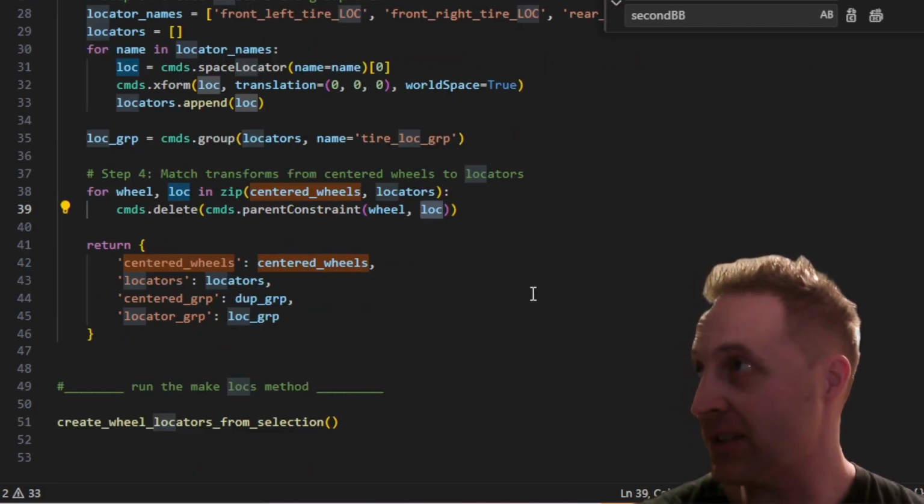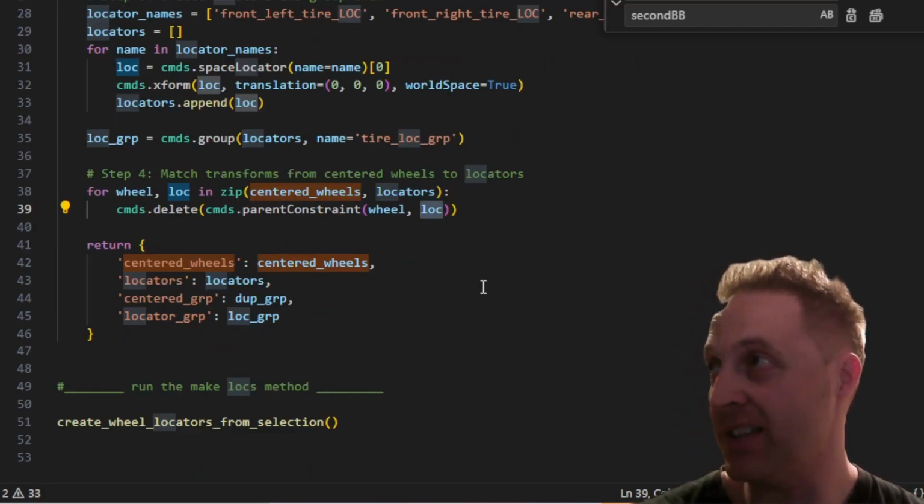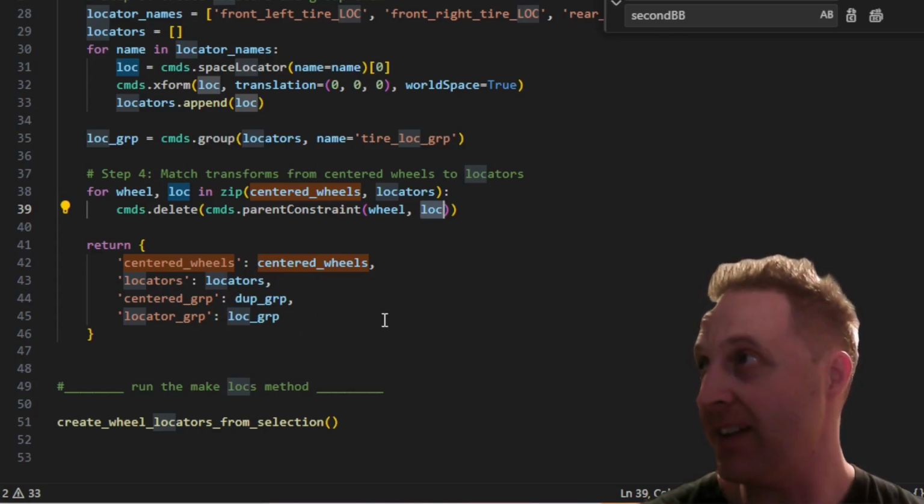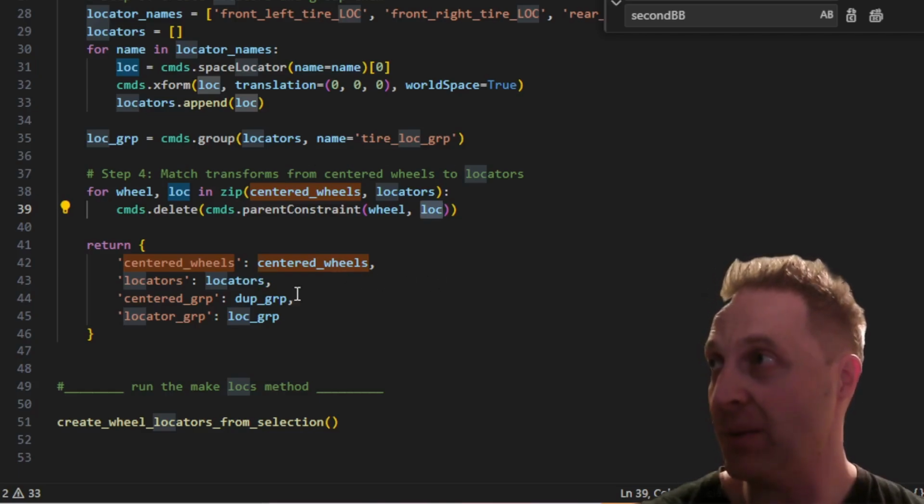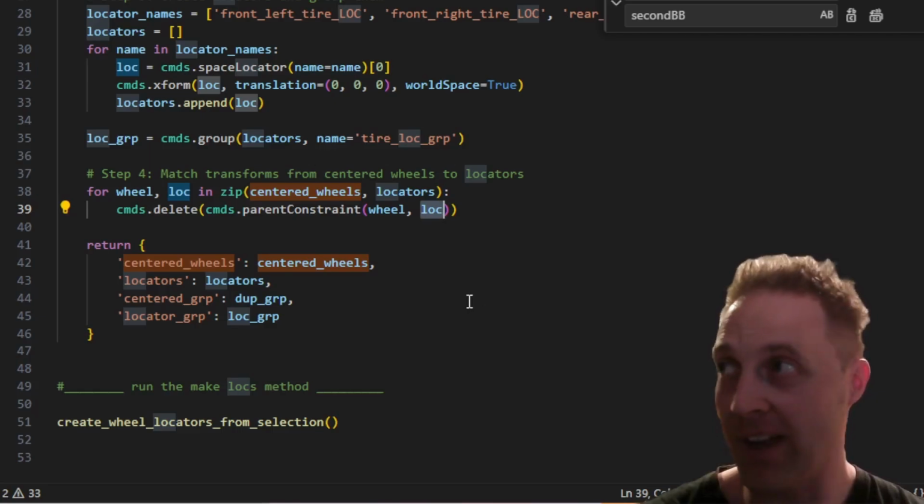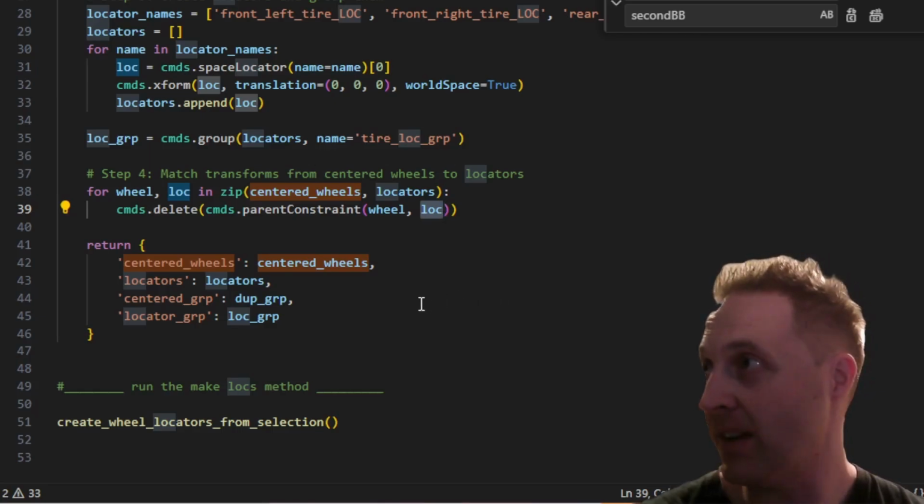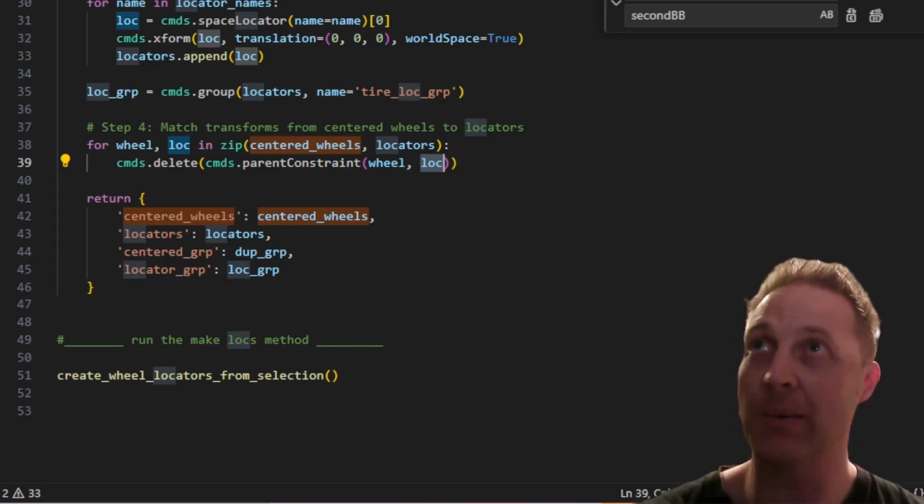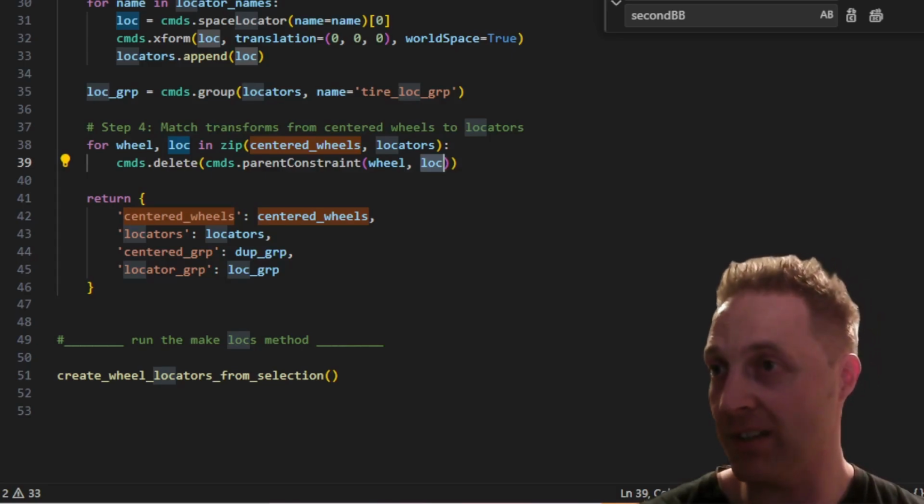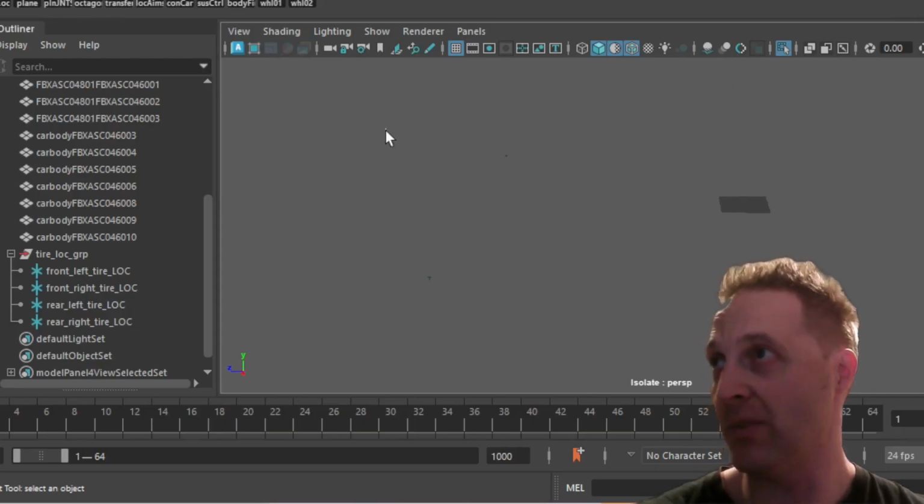Okay, so then we're going to return this dictionary, which has keys: centered wheels, locators, centered group, locator group. Okay, so this is just giving back in case we want to use this information later. We'll probably use the locators to build joints and controls out on the joints, but we'll see how that goes. So that's the method, and that's the method that we ran in the viewport, which gave us the result with our 4 locators at the positions of the tires.